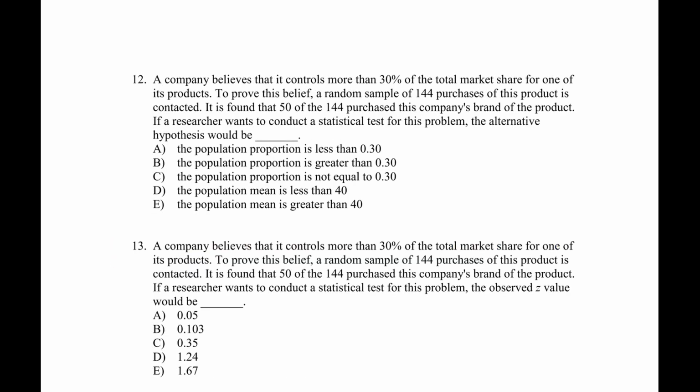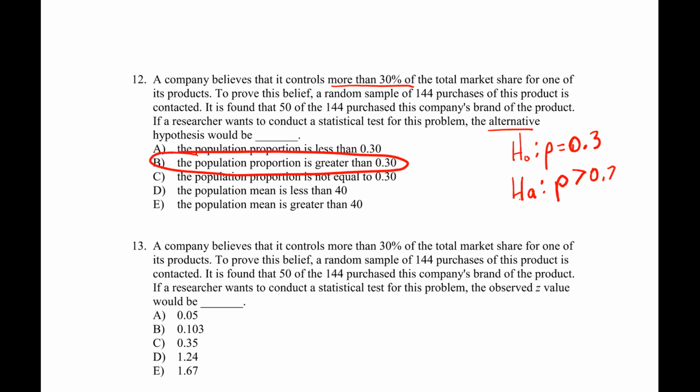The company believes that it controls more than 30% of the total market share. Prove this belief. Take a random sample. Found 50 out of 144. Wants to conduct a statistical test. So the null, of course, would be that the proportion is 30%. The alternative, which is what they're asking me, is more than. So the population proportion is greater than 0.3.